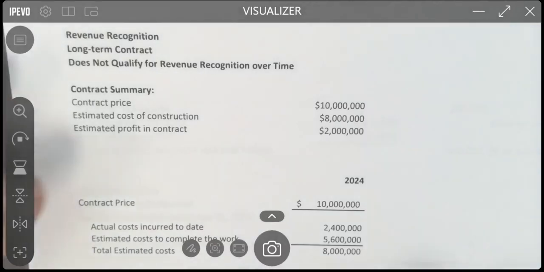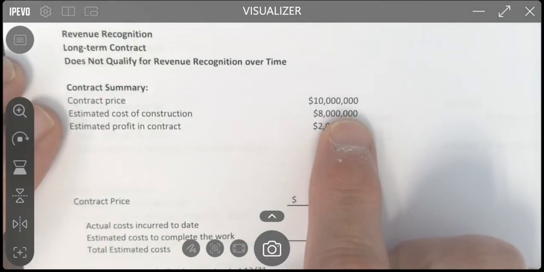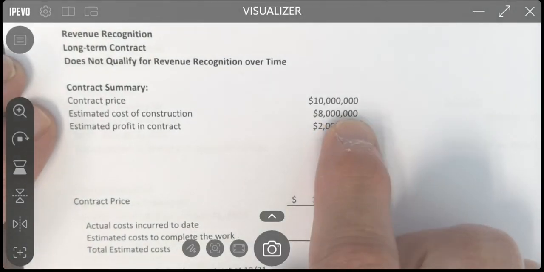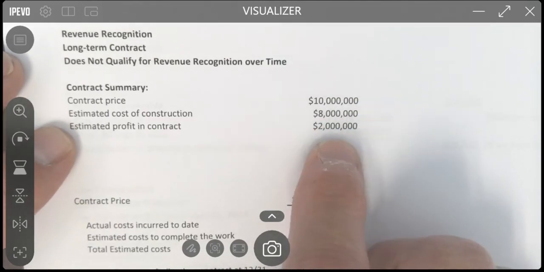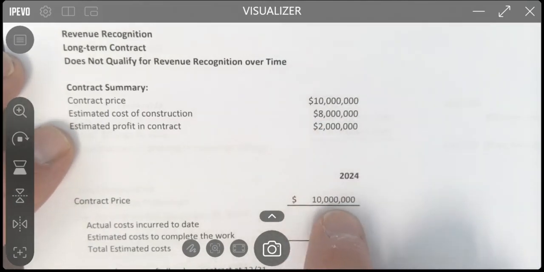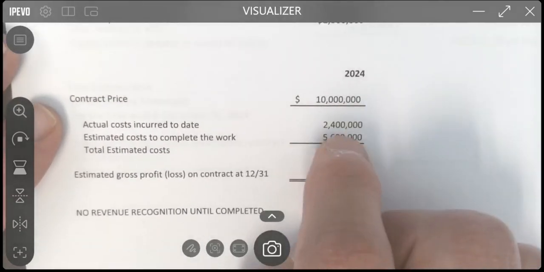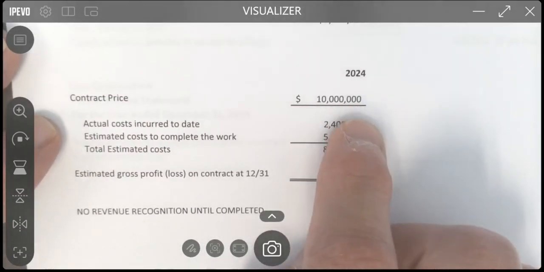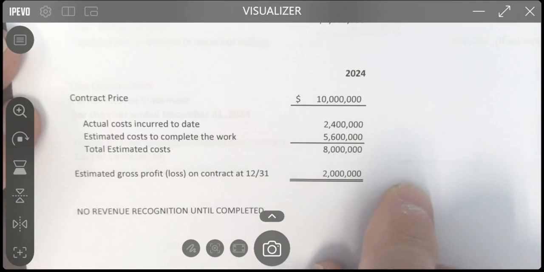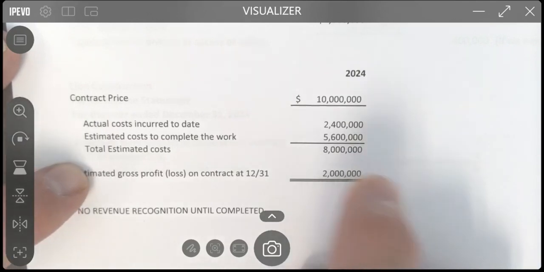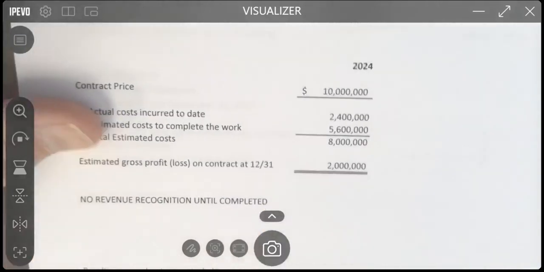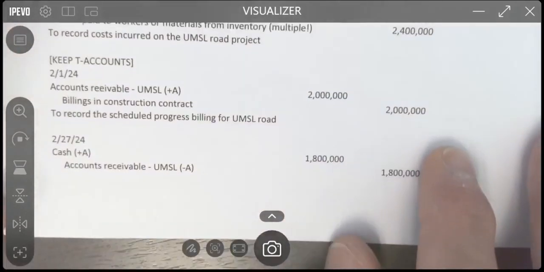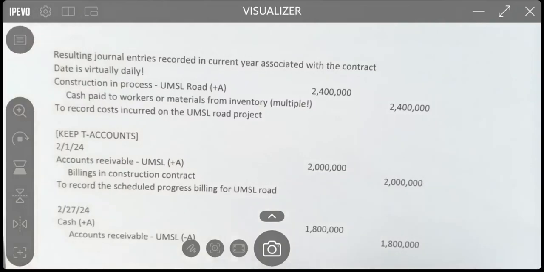All right, welcome back. So the contract price is still $10 million. The estimated cost to complete at the end of 2024 was $8 million, and the estimated profit in the contract is $2 million. The estimated gross profit is $2 million, but no revenue recognition until completed. So here's 2024, what we would do.